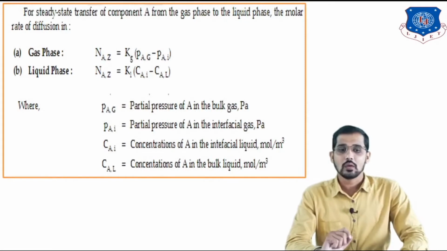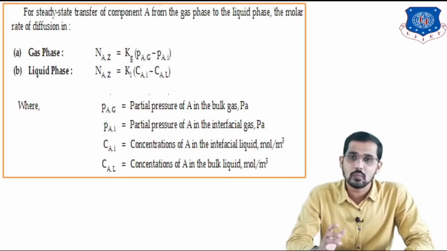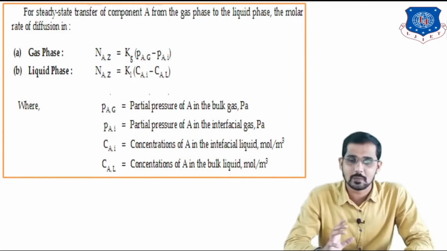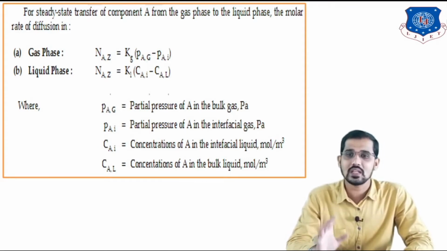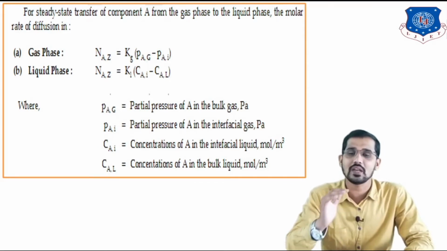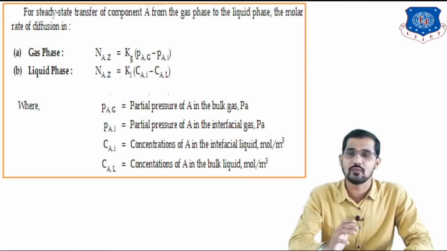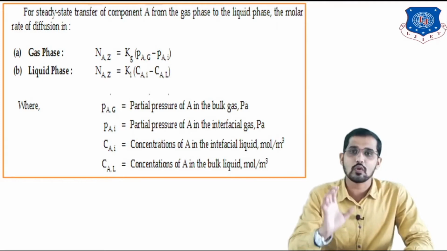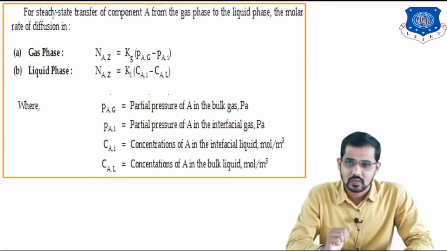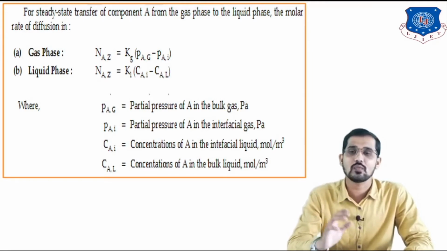Now we are going to derive the formula for the overall mass transfer coefficient in the gas phase and liquid phase. So how to derive that formula? Before that, you should know that for steady state transfer of components, some relations are there. For example, for the gas phase NaZ is different, for the liquid phase NaZ is different. What is the meaning of NaZ? It is the molar flux of component A in the Z direction for the gaseous phase, and similarly the molar flux of component A in the Z direction for the liquid phase.